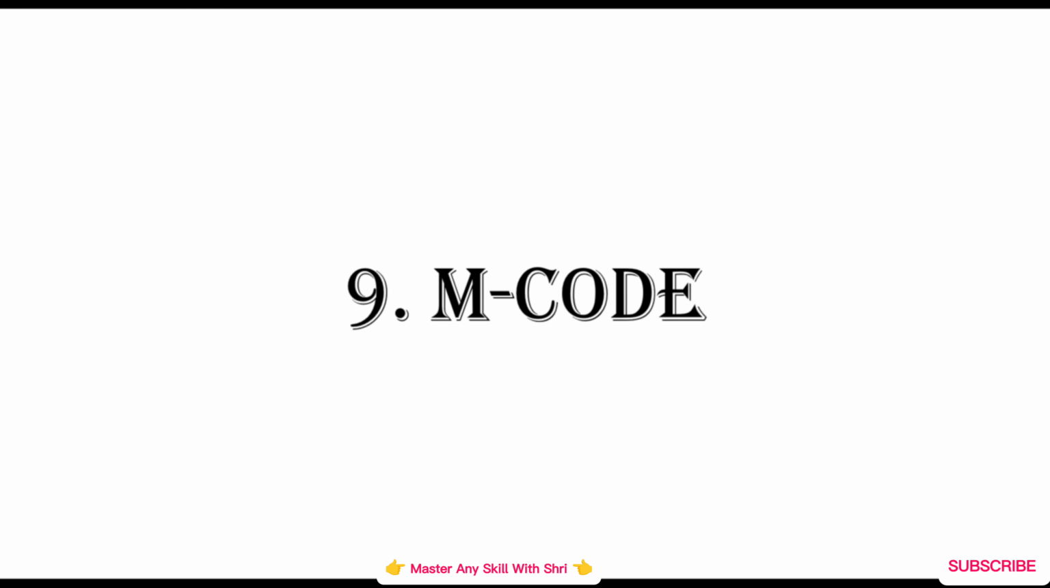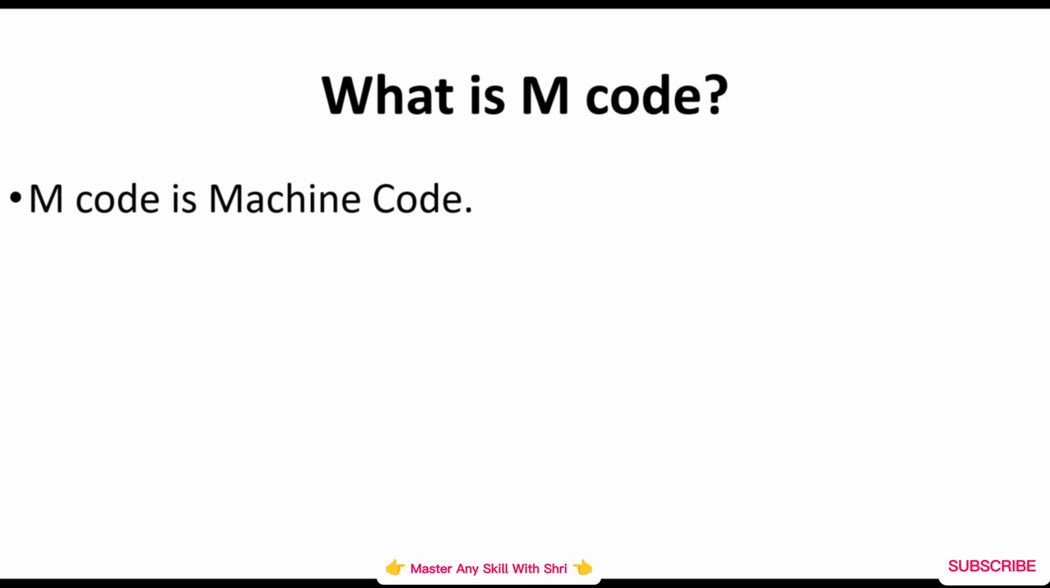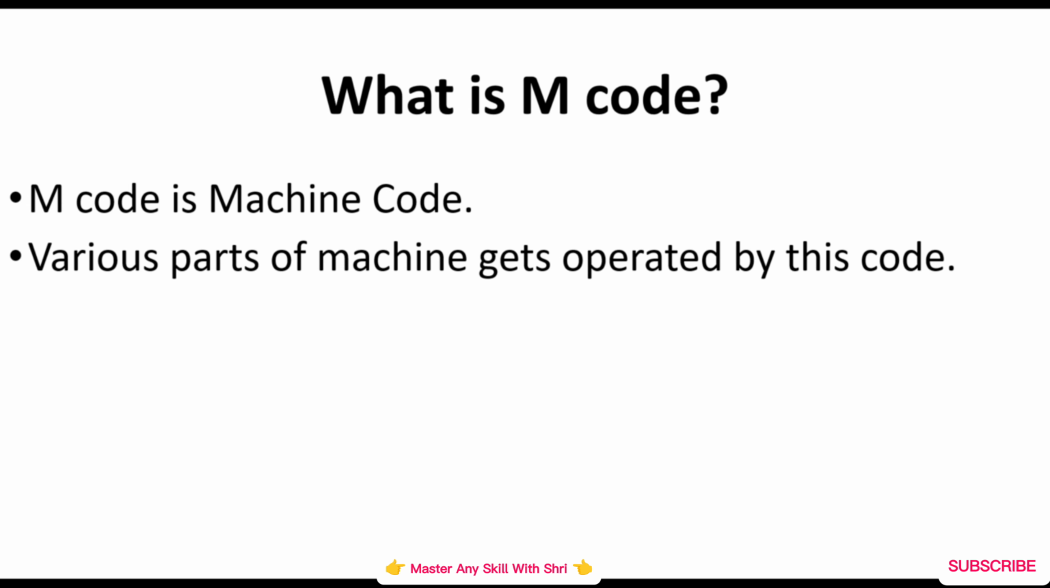Our next topic is M codes. So what is an M code? M code is machine code. That means these codes are related to machine parts. If we want to turn on the coolant, then we use the M08 code. If we want to rotate the spindle, then we use the M03 code. These codes are related to machine parts, and you will get these codes written on your CNC machine as well.